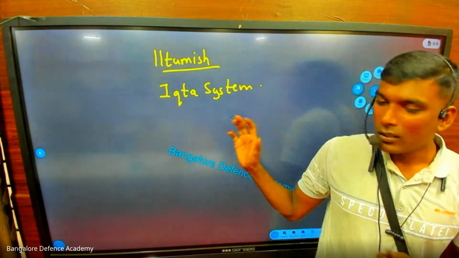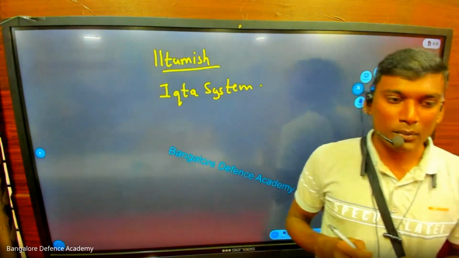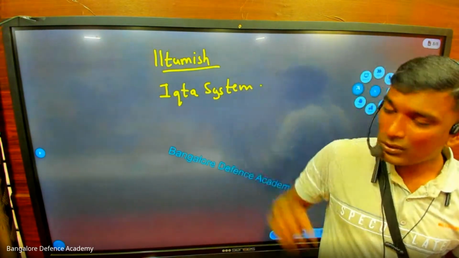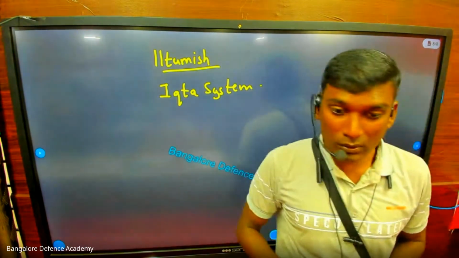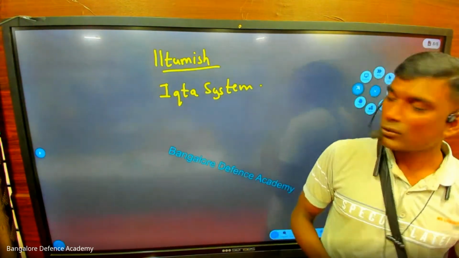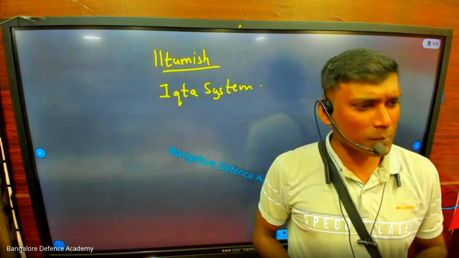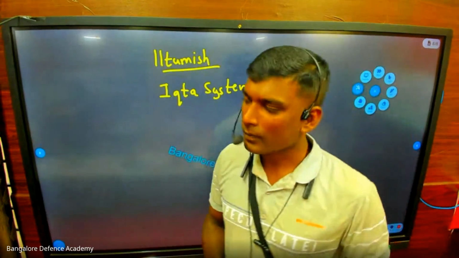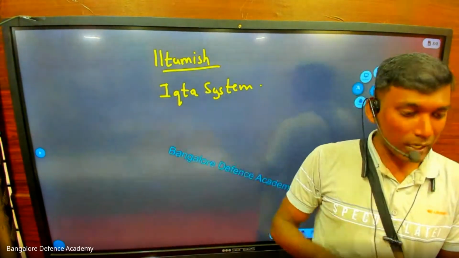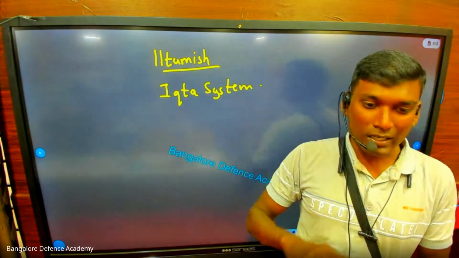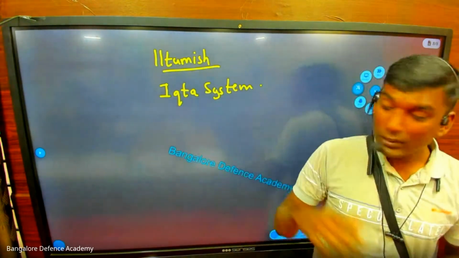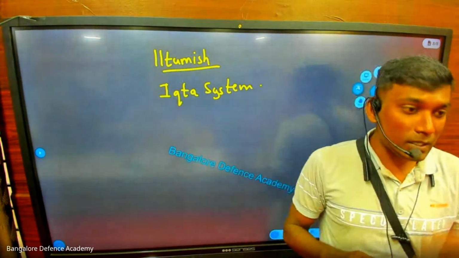Look at this. Iqta system is like, for example, you work in a company. What will you get? Salary. But in those days, there was no salary. So soldiers would go to the king and say, oh dear king, I want something. Iltutmish would ask, you are from which place? I am from Bangalore. You keep Bangalore. Whatever agriculture product comes, rice, paddy, wheat, ragi, you take half and give half to me. That is called the Iqta system, giving land as salary.